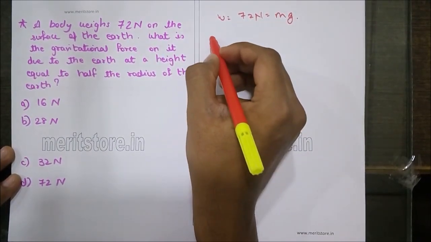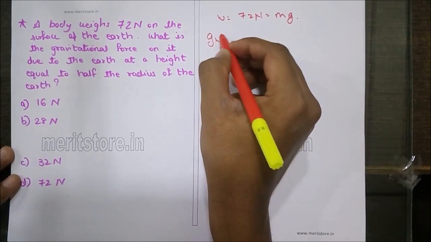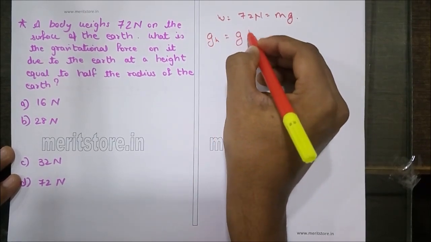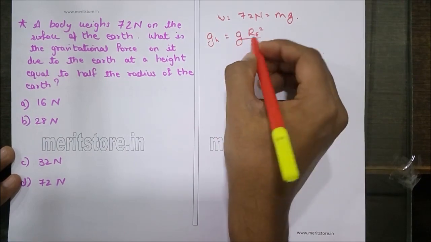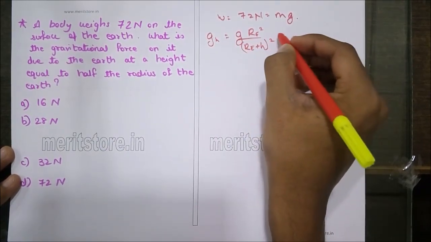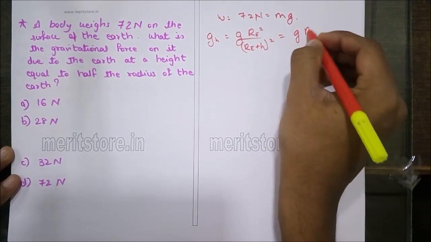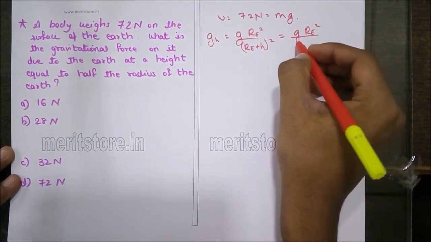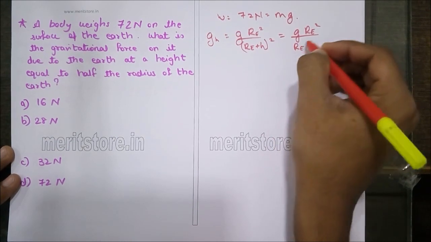Acceleration due to gravity at a height h is g times Re squared upon (Re plus h) squared.